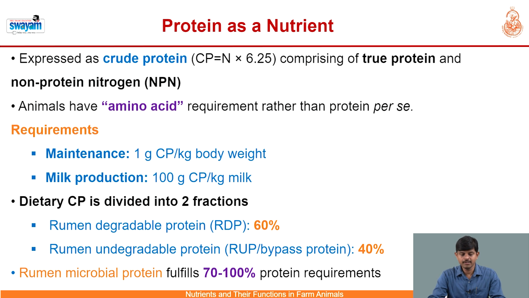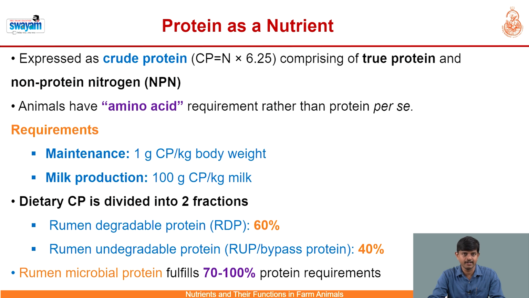production. The maintenance requirement is generally expressed as 1 gram of crude protein per kg body weight, whereas the milk production requirement is approximately 100 gram of crude protein for every kg of milk production. So put together, we can say that the total protein requirement is the sum of the maintenance as well as production requirement. Dietary crude protein for ruminants is divided into two major fractions.